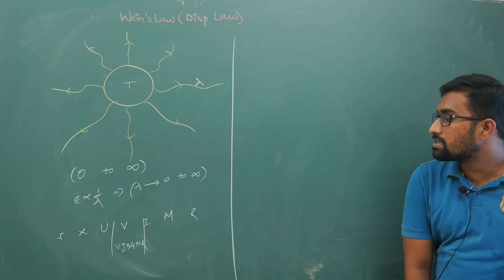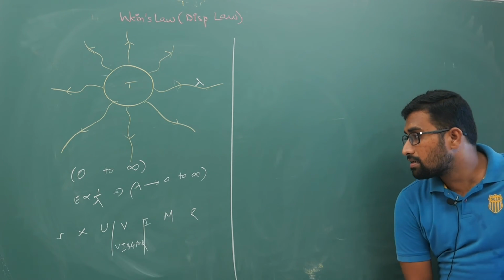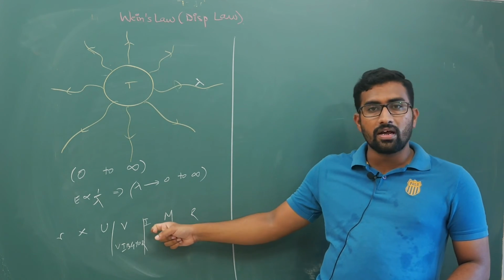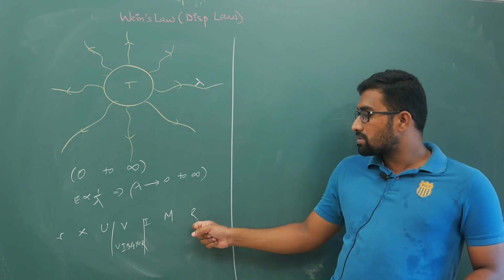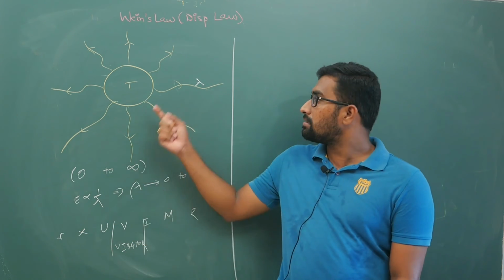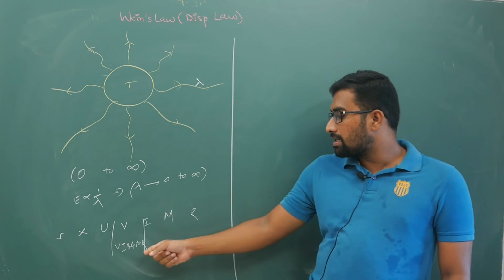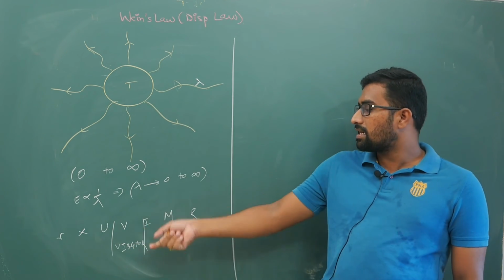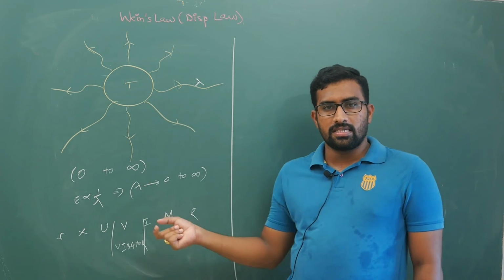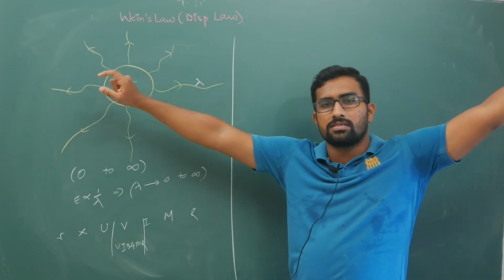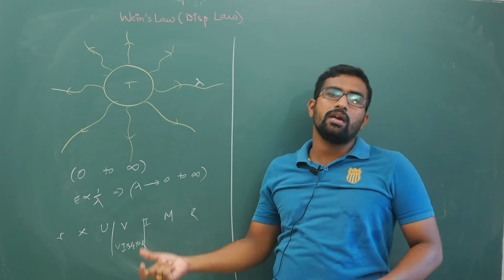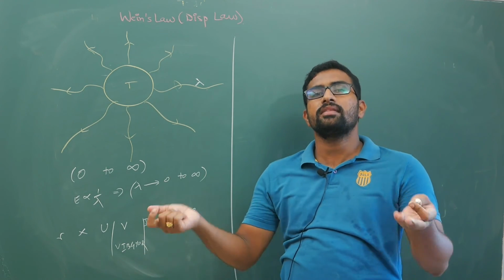Now, if this radiation that is being emitted is in the infrared region or microwaves, radio waves, nothing in that region, it is not visible. But if this is in the visible region, then this object will be visible with a particular color of that particular wavelength. If its wavelength is red, it will be red. But while it is emitting energy, it will emit energies of all wavelengths. If it is showing red color, that doesn't mean it is emitting only red. Others are also possible, but they are not visible.